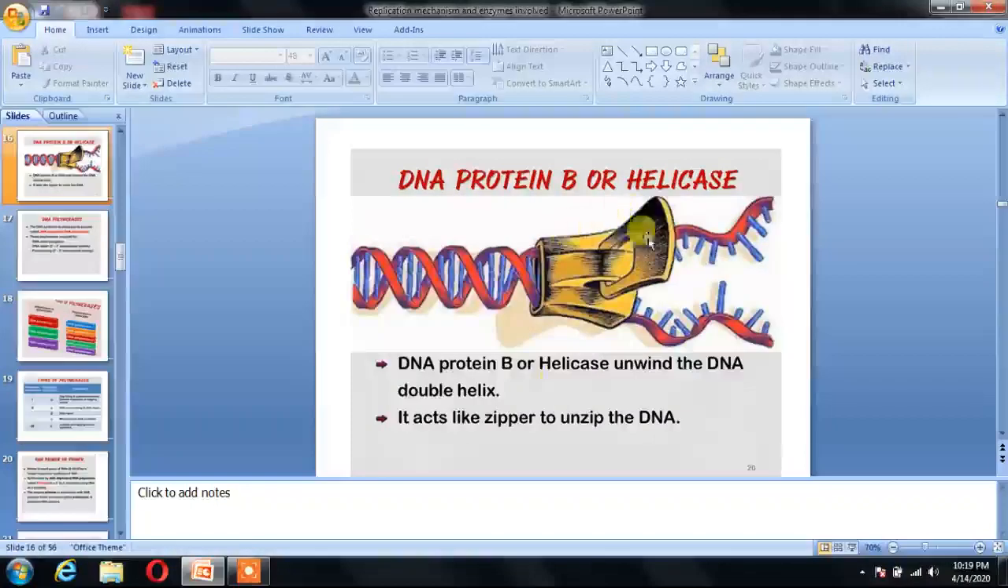DnaB protein or helicase unwinds the DNA double helix, because this DNA, you can see, is very highly supercoiled, and helicase acts like a zipper. That means it unzips the DNA, and when it unzips, the two strands separate out and behave like single strands. So helicase acts like a zipper.